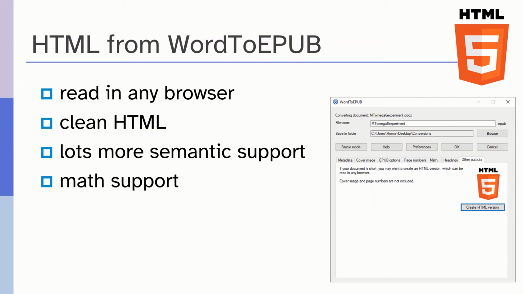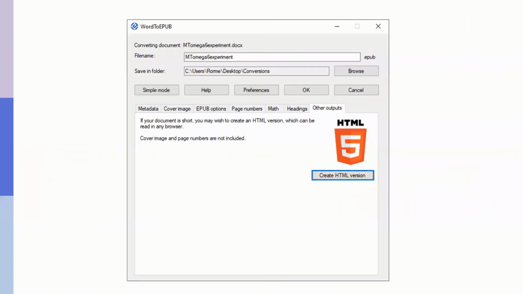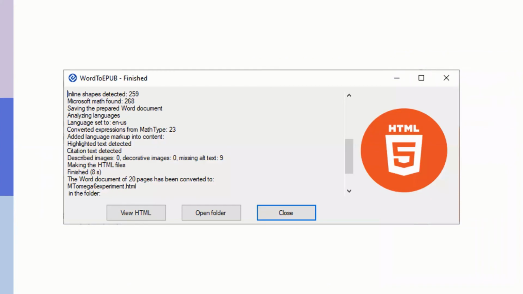In this case, the screenshot is of me converting quite a complex Word document with lots of math in it. I've gone to the other outputs tab, and I've got just that one button there, which is create HTML version. If I were to click on that, the tool runs and gives me the information.